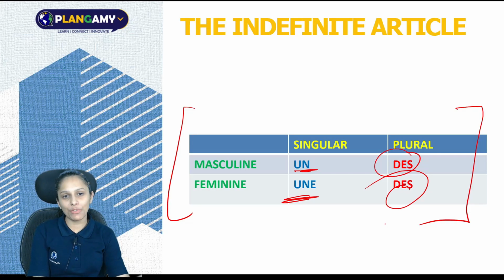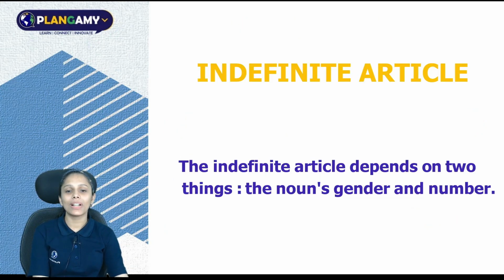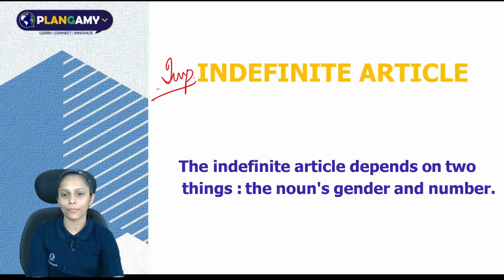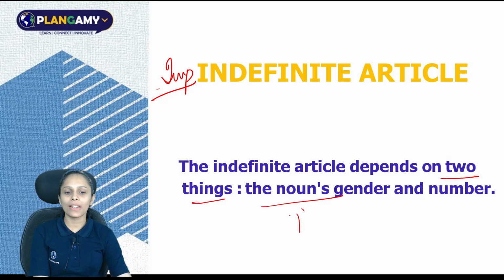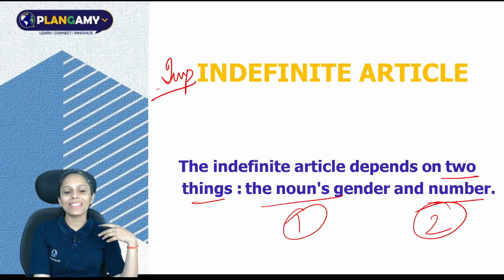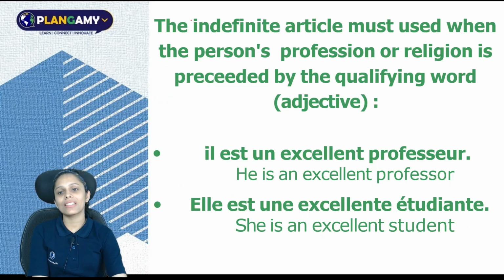Again, let's move further. Now, indefinite article, it is very important. Alright, it says the indefinite article depends on two things. The first one is noun's gender, second one is number. Don't worry, we will study the noun's gender and noun's number in detail. Let's move further. So this is again very important.